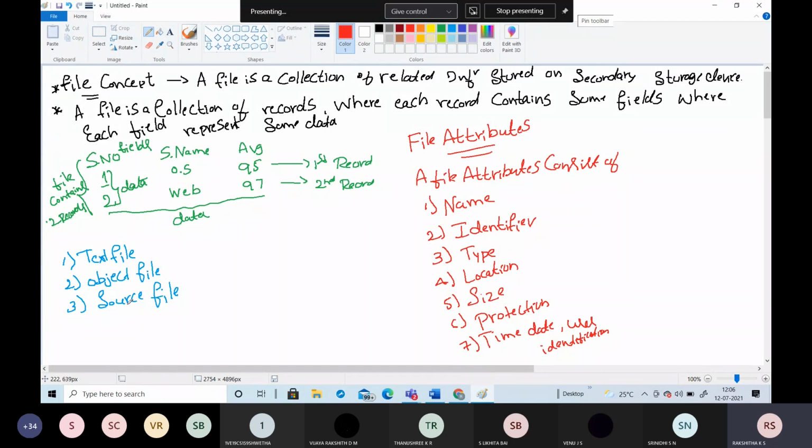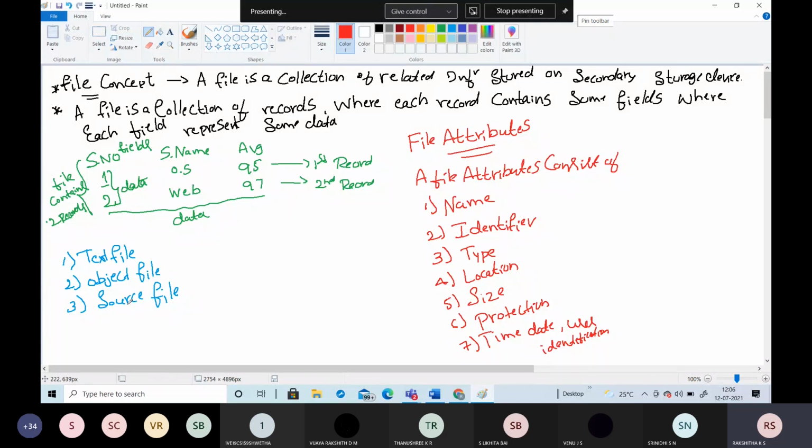An executable file is a series of code sections that the loader can bring into memory to do the execution. So it is nothing but a series of code sections, and now it is ready for execution, so the loader can bring it into main memory. So these are the different types: it may be a text file, an object file, a source file, or an executable file.